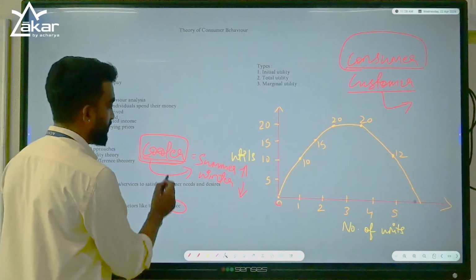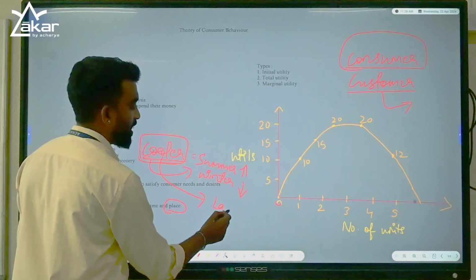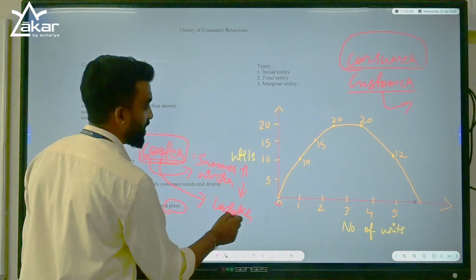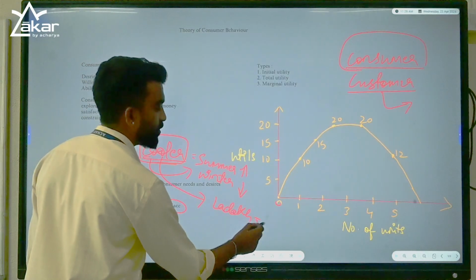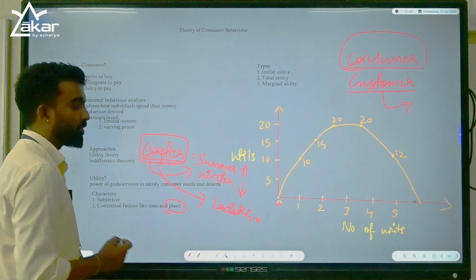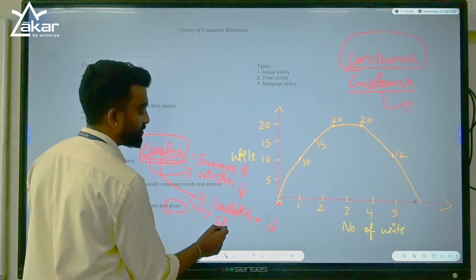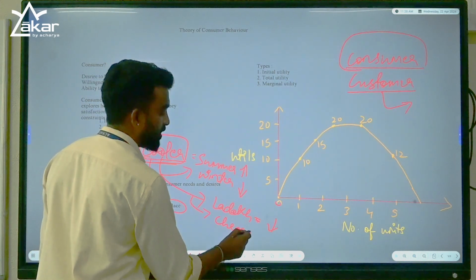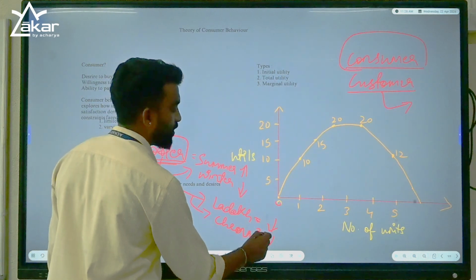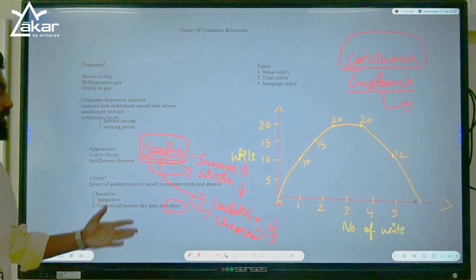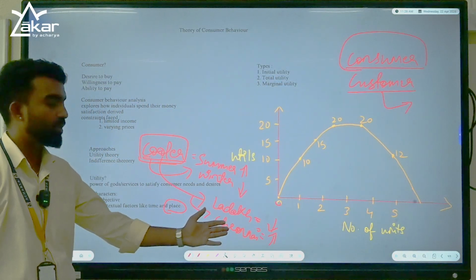And also place. We will take the same example in Ladakh. How is the temperature there? Climate is too cold, right? What is the need of cooler? So there it is less. Let's say in Chennai, it is too hot, right? You are in need of cooler. So the satisfaction derived from cooler in Chennai will be more.